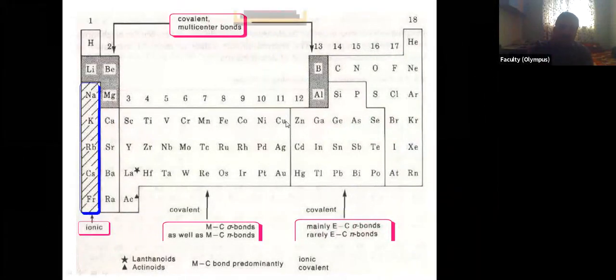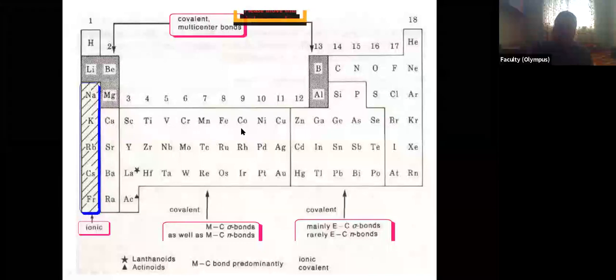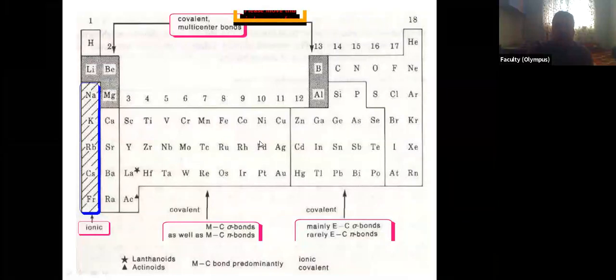These are the transition elements from group 3 to 11. They are forming transition metal organometallic compounds, metallocenes. Then these are the metals again. These are forming the simple covalent organometallic compounds: zinc, gallium, selenium, arsenic, phosphorus, silicon.